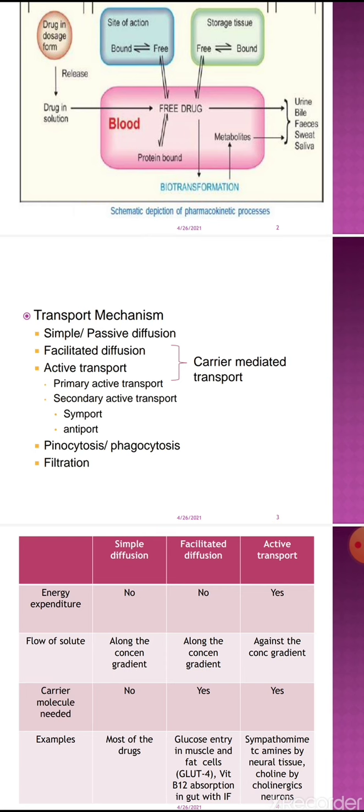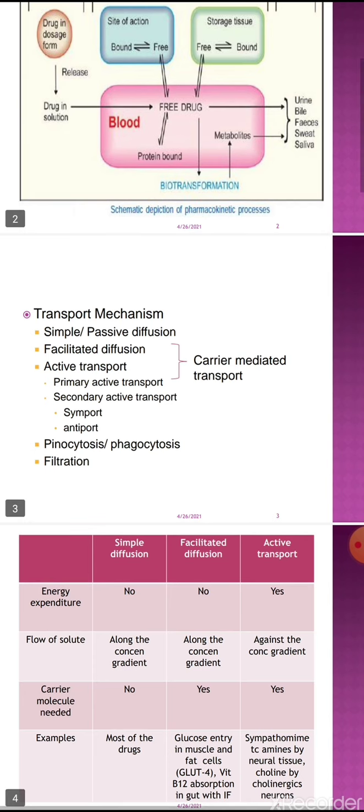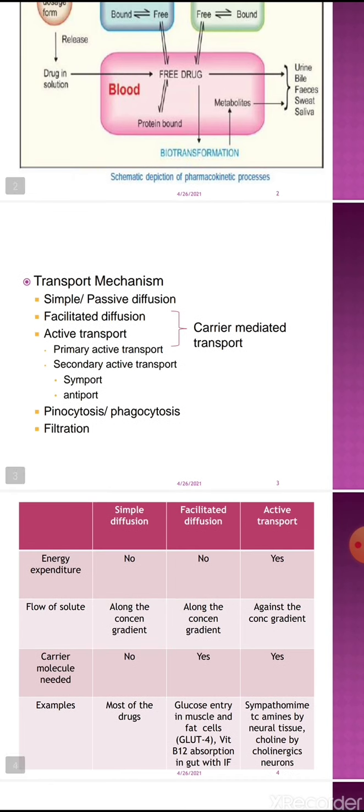First one is primary active transport and second type is secondary active transport. Primary active transport means ATP is directly consumed, while in secondary active transport, there is no direct consumption of ATP.